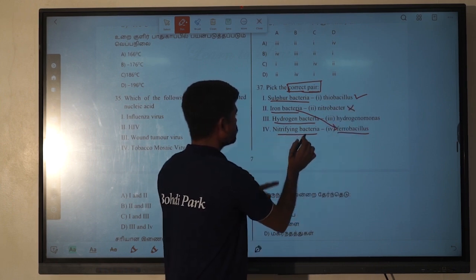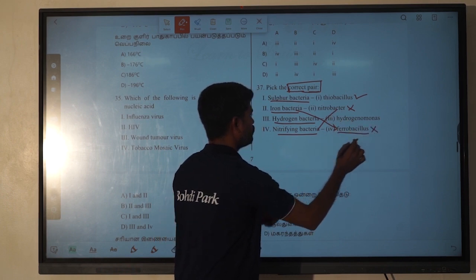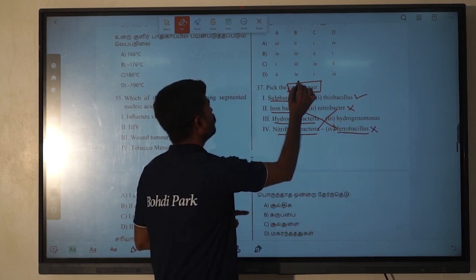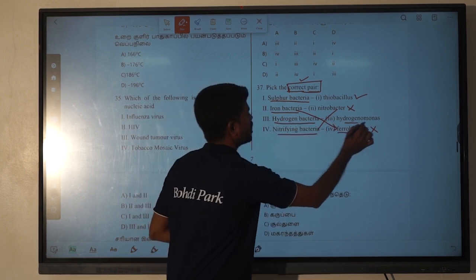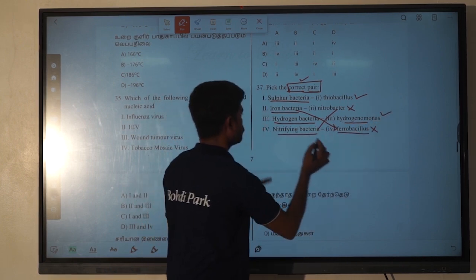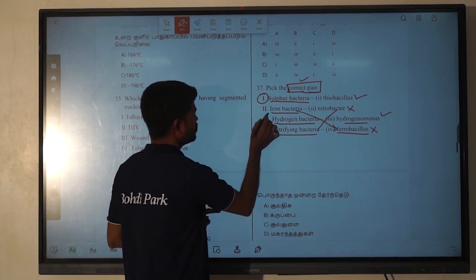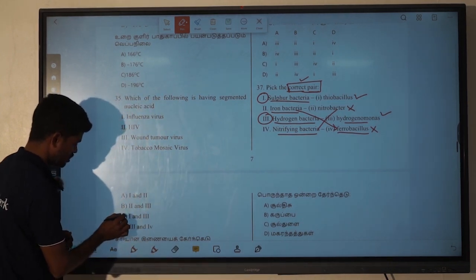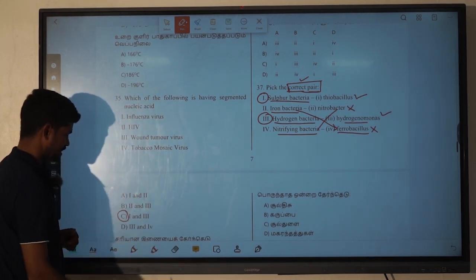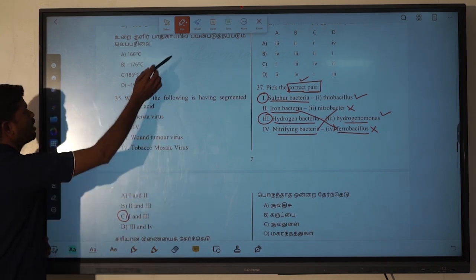Another thing is they have given the nitrifying bacteria as Nitrobacter. It is also a mismatch pair. So we are going to find the correct pair. Okay. Hydrogen bacteria is Hydrogenomonas. So the correct pair is the first and third. The first and third option is present in C. For the 37th question, C is the correct option.